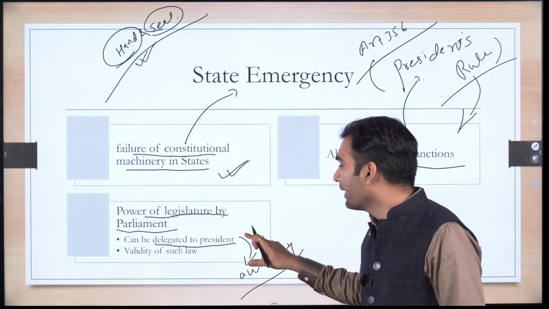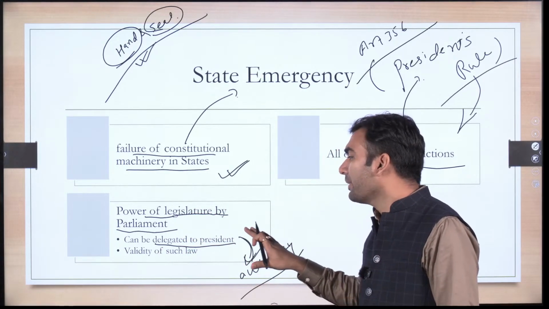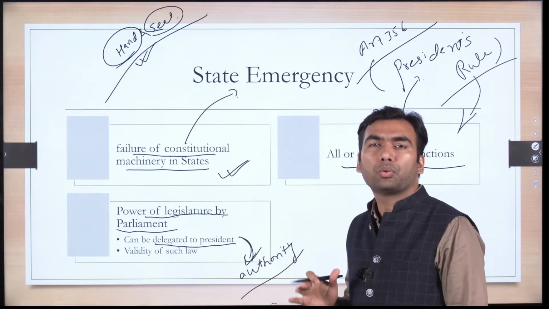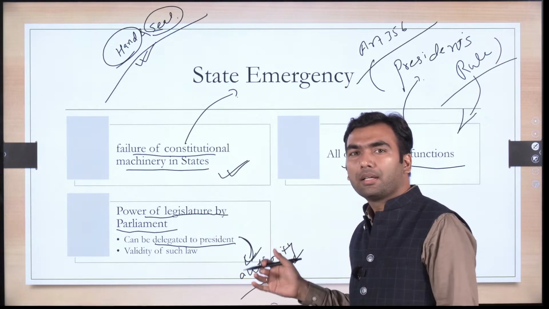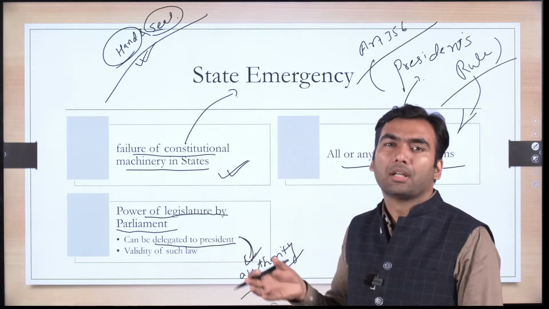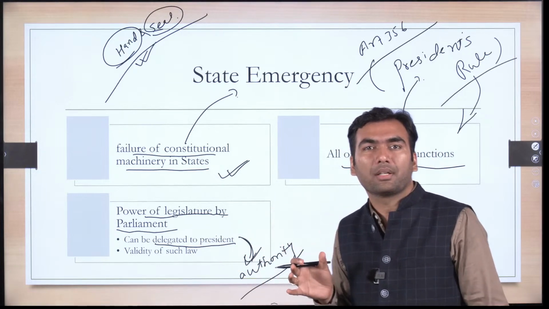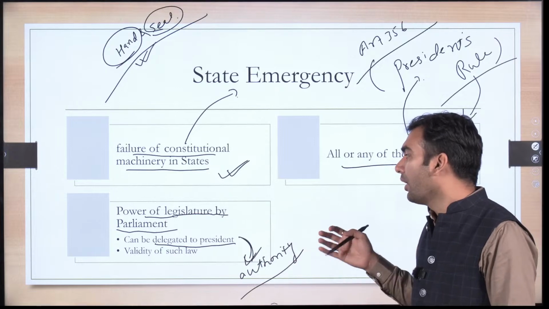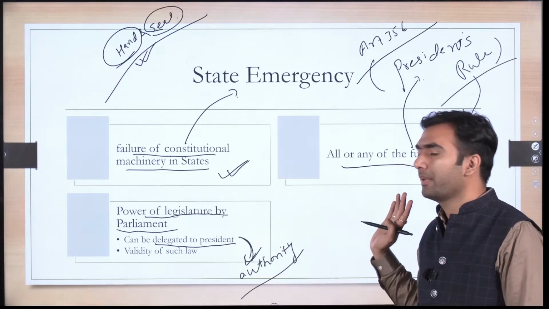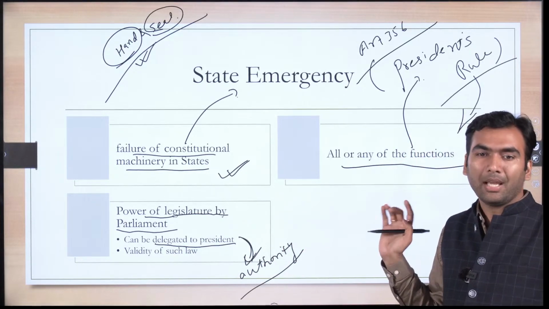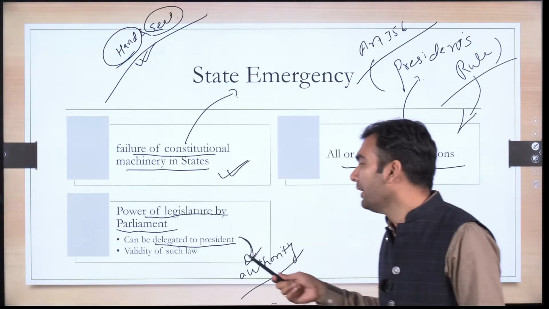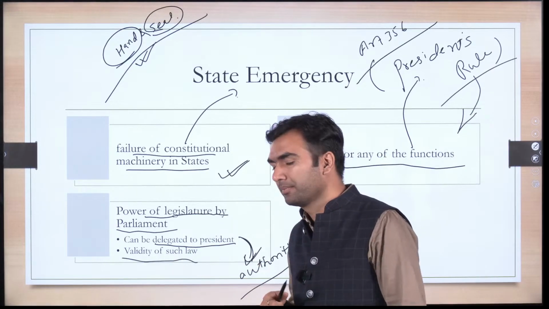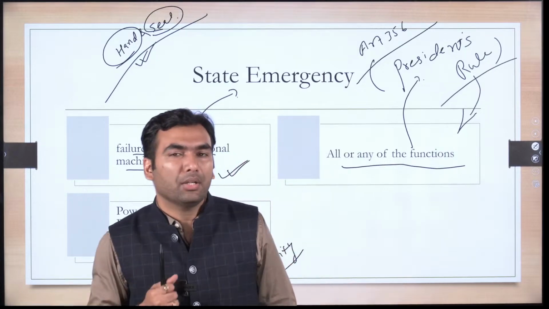Whereas here, clearly it is said that the president can delegate it further to any other person, say, suppose the Union law ministry or any other ministry, home ministry, can be entrusted with the task of making legislation for that particular state. Can you tell me the validity of such a law made? I have just told you. What would be the validity of such a law?